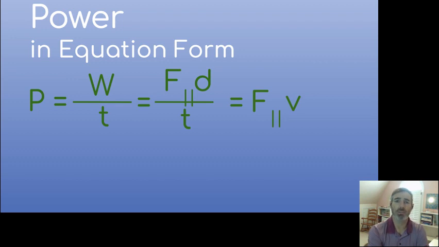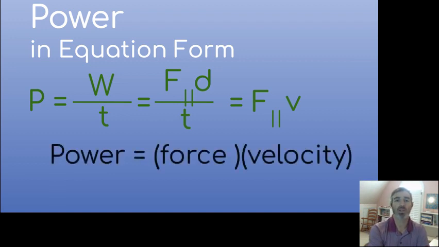Now, if you think about pushing a box at a slow, constant speed, that means you're not going to exert as much power. But if I push that same box at a faster, constant speed, well, I know that the force is going to be the same because Newton's first law tells me that the speed is constant. So the force parallel is going to be equal to the friction force. So the thing that's going to show I exert more power is that I have it moving at a faster velocity. So by calculating the velocity and knowing how much force it takes to push that object, I can calculate a power by doing force times velocity.